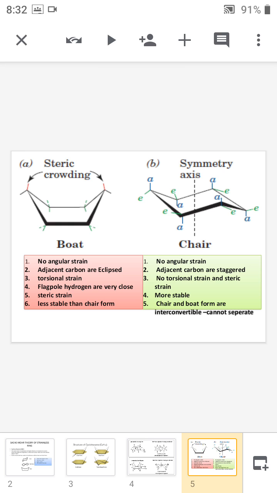So this is very important. So these are the conformations of cyclohexane. I hope that you understood the concept. Thank you.